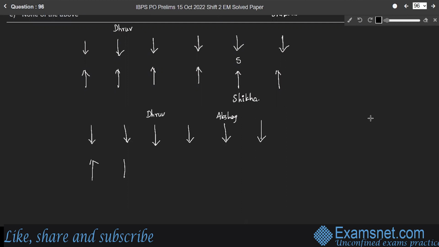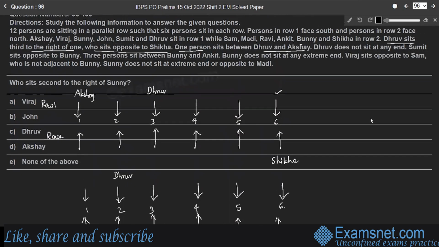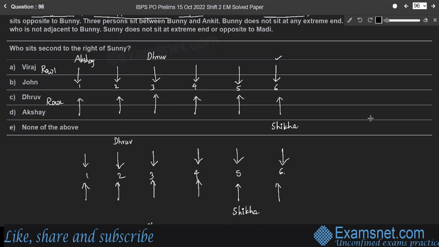And in row 2, Shikha is the 6th person, right? 1, 2, 3, 4, 5, 6. Also 1, 2, 3, 4, 5, 6. So we have 3 cases here, right? In the first case, Dhruv is sitting in the third position to the right of the one. Opposite to him, Shikha is sitting and Akshay is sitting to the right of Dhruv, right?